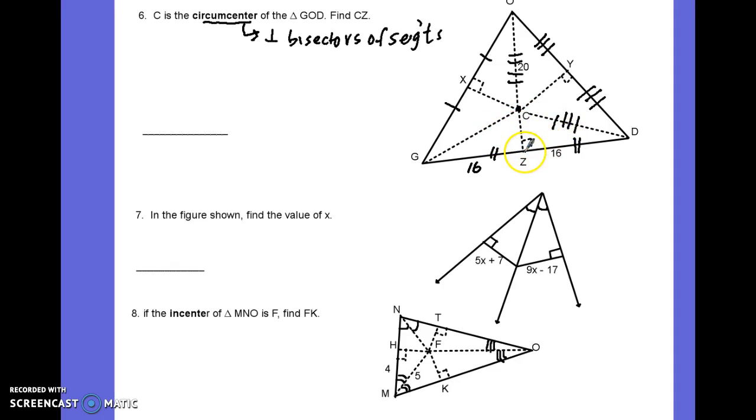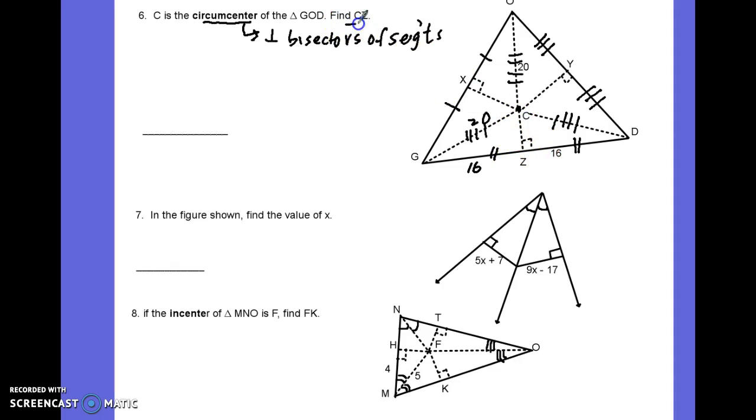Again, if a point is on the perpendicular bisector, it's going to be equidistant from the endpoints. So this point C would be equidistant from point G and also point D. So this tells us quickly that if this is 20 from C to O, this must also be 20.